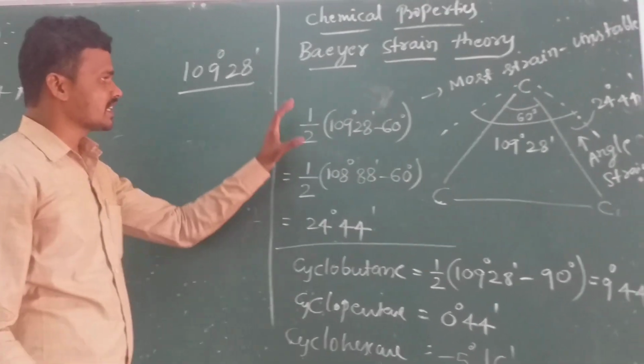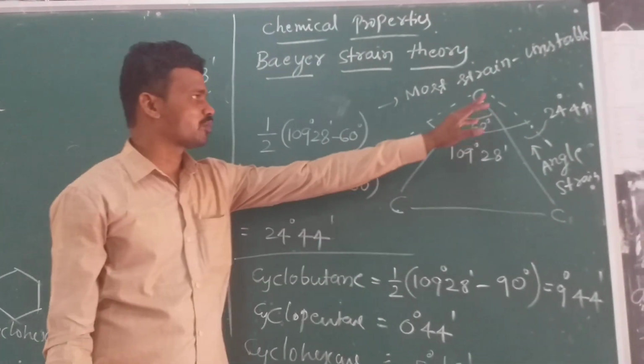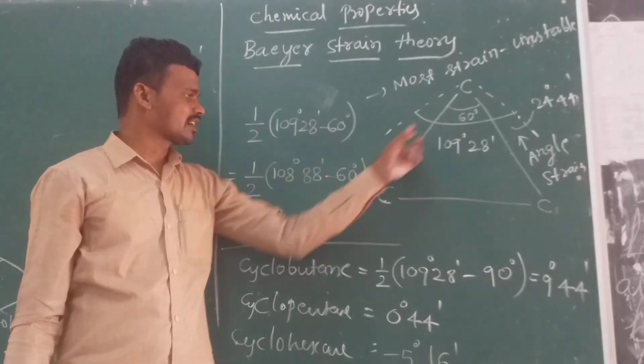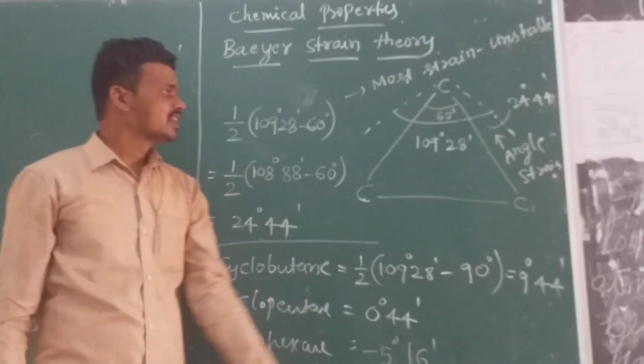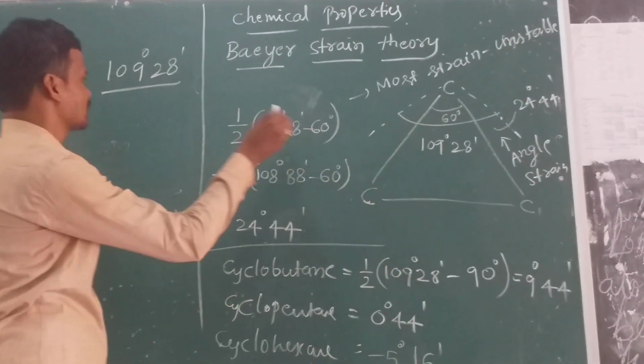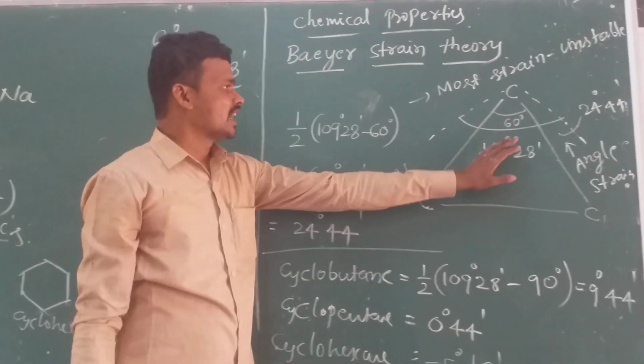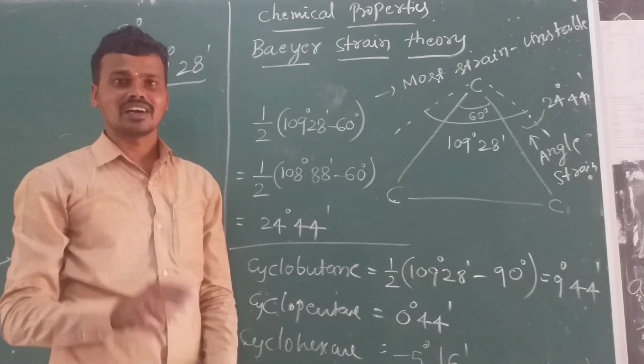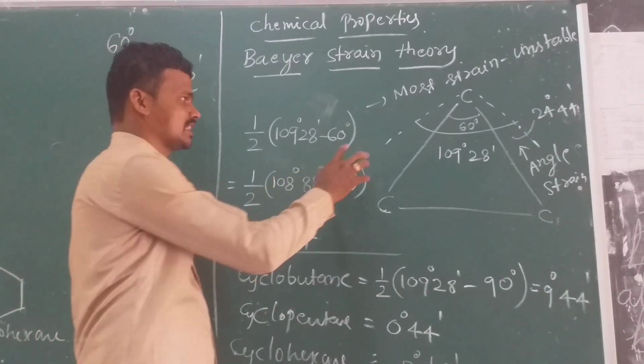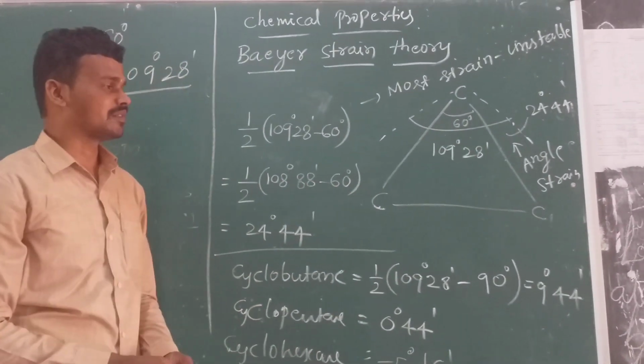Okay, I will take one best example, cyclopropane. See here, this is cyclopropane, it contains a triangle, and the original bond angle for cyclopropane is 60 degrees. 60 degrees, and the standard bond angle according to the Baeyer strain theory is 109 degrees 28 minutes.